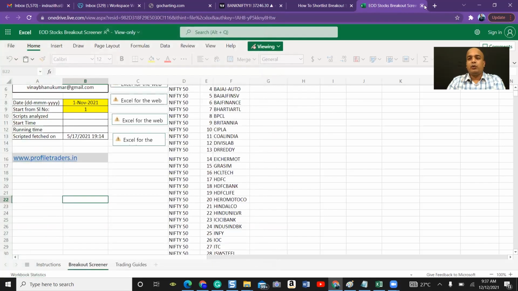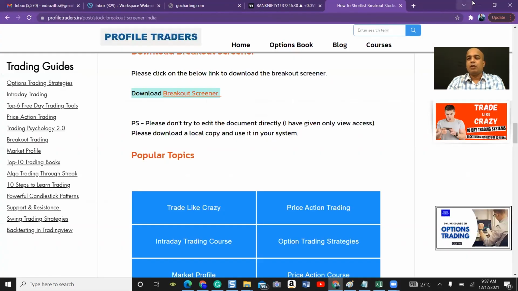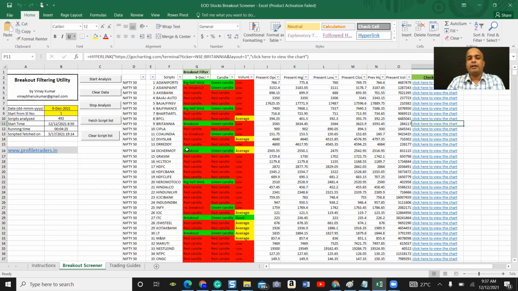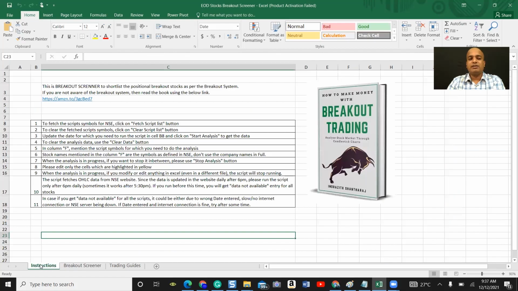After doing this, for example, this is the screener. It looks like this. My suggestion is, before using the screener, first read all the instructions carefully which are there on the first page.